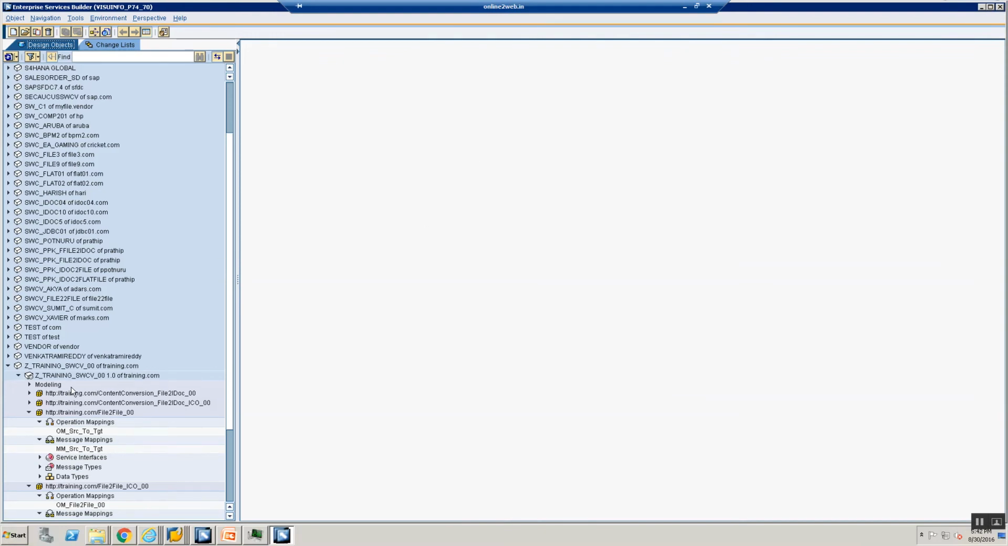Hi, welcome back. In this topic now we will be looking at two other topics, parameterized mappings and lookups. So we will get started first with parameterized mapping.